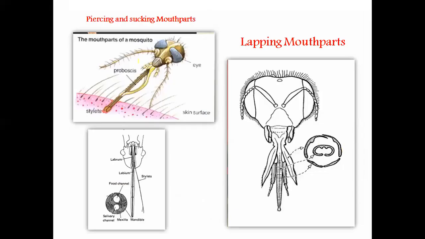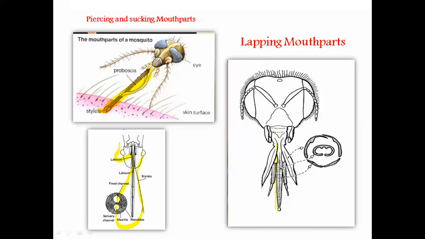Now again, the same in the mosquito. Here also the long striate, needle-like mandibles, and a different labium also. Here also some long proboscis in the case of the mosquito. Likewise the modification is present internally in these suckers. In the case of lapping, those are the chewing and lapping type of mouthparts.